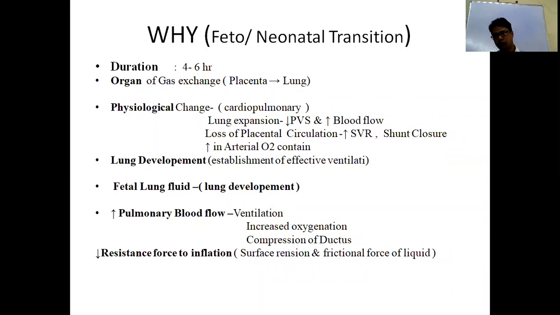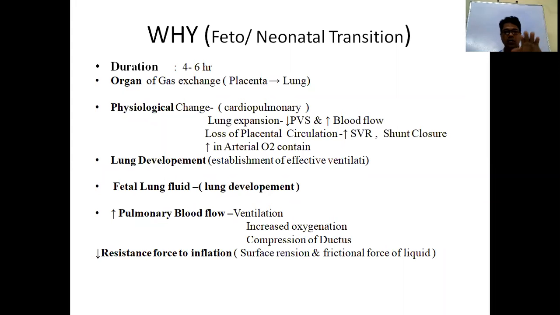So this surface tension force should be reduced, so that the opening pressure will be lowered and it allows the air to enter easily. At the same time there is a frictional force. The liquid is not only in the airway, but also in the alveoli, so a frictional force occurs. To overcome these surface tension and frictional resistance forces, the transpulmonary air pressure, or the first initial breath pressure, should be high, so that it will overcome these two resistance forces and gas exchange will occur.